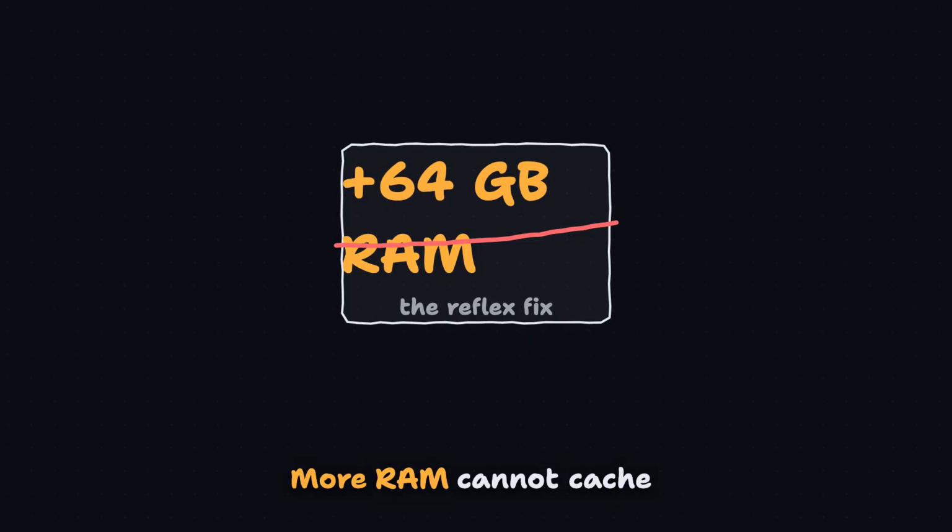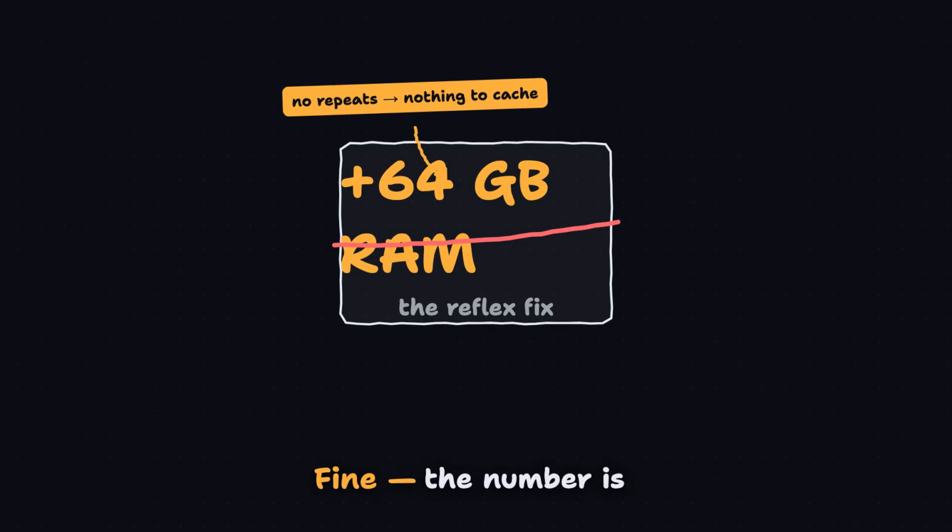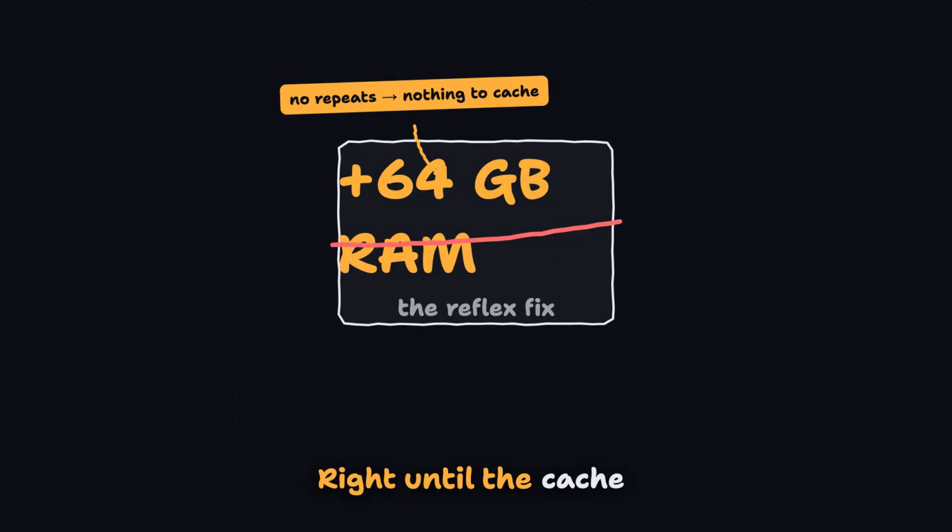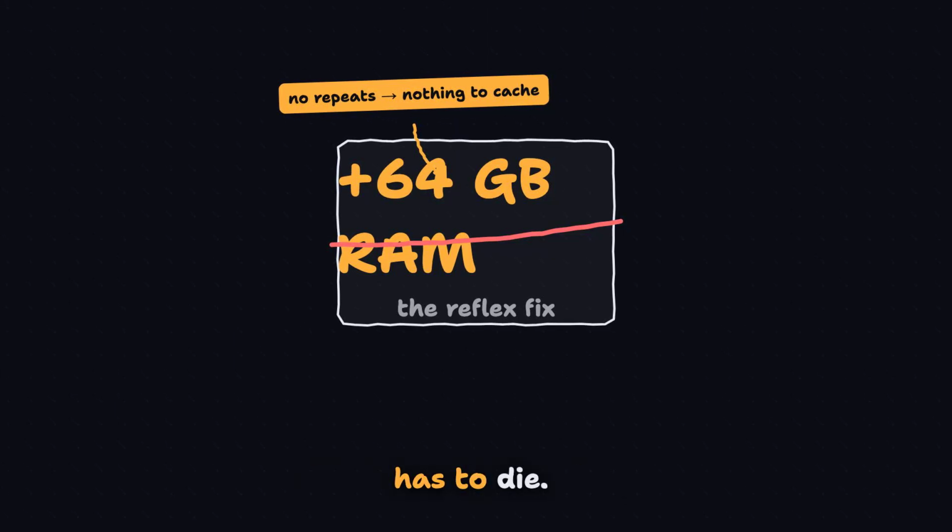More RAM cannot cache a future that never repeats itself. Fine, the number is green and the cache is winning, right until the cache fills up and something has to die.